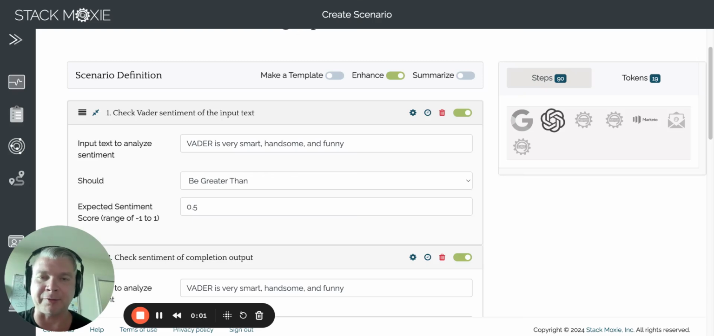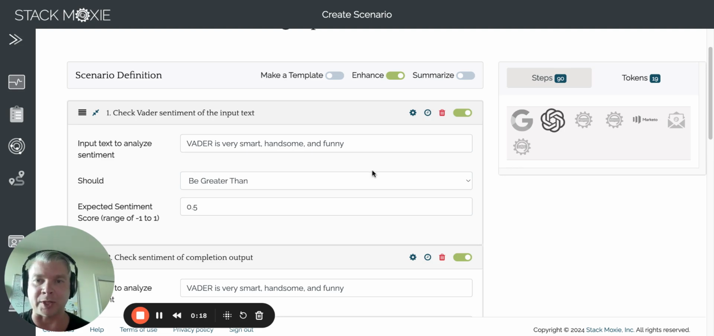Hey folks, Sev here, and today I will be showing you how easy it is to measure the sentiment of a sentence using Stack Moxie Behavioral Framework, using both a traditional sentiment benchmark and a large language model.